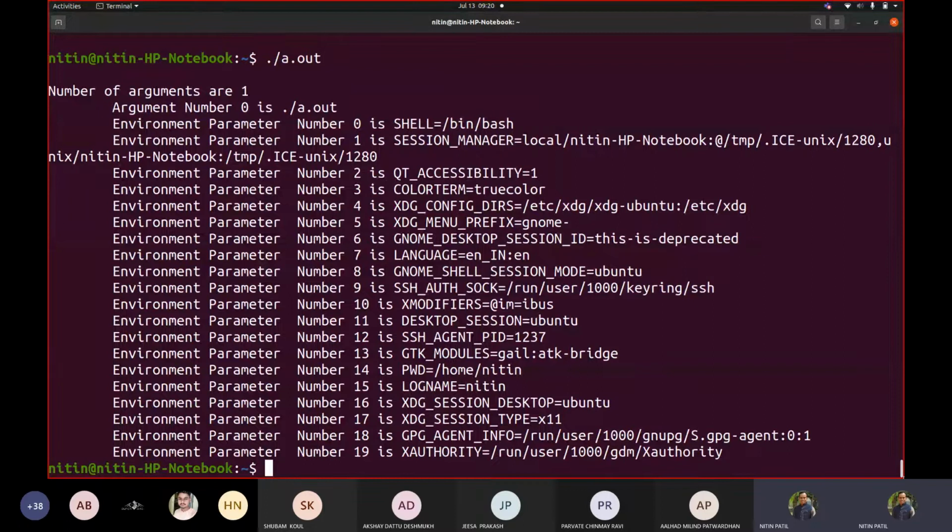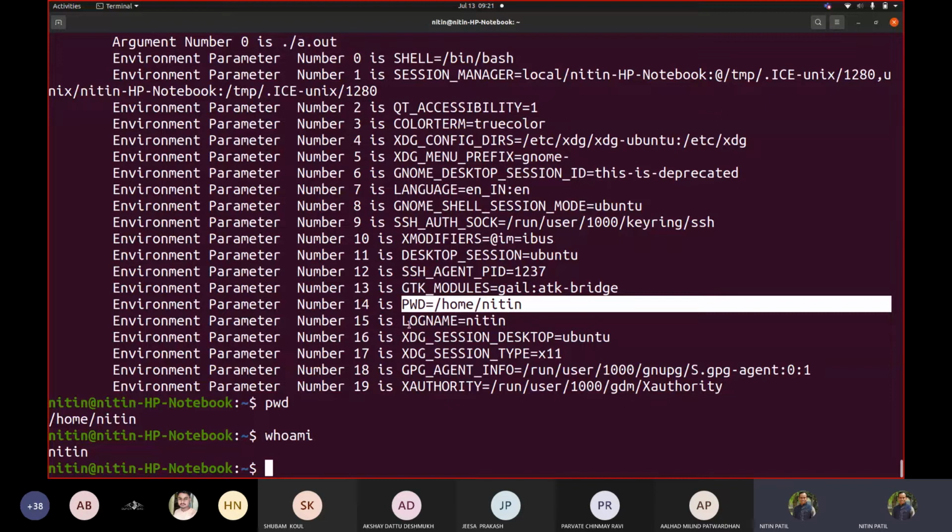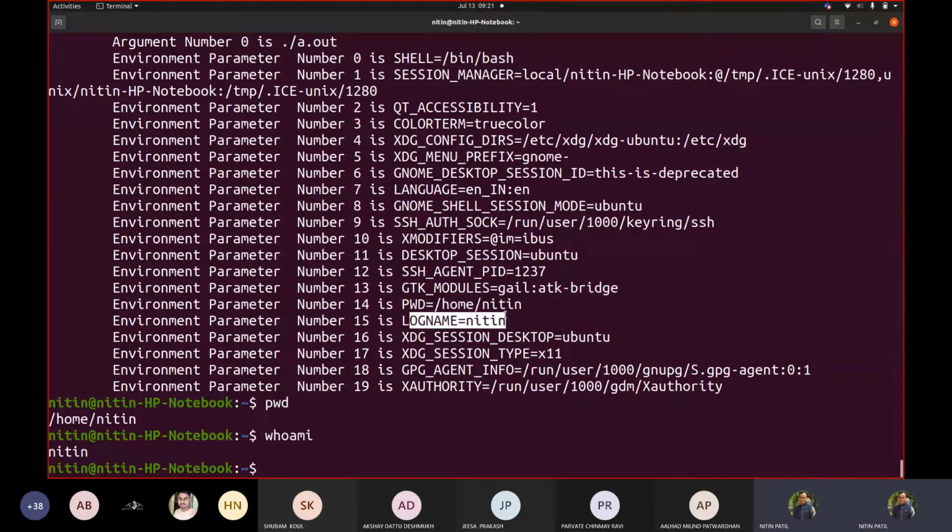So it tells me like few parameters might be known to me. Like for example, the current working directory where I'm working, where my program got executed. If I write pwd, you can see that pwd means what? Print working directory in Linux. So it tells your program is executing from here. So it knows that information. So who is the user? So you write on Linux, who am I? It tells you the login name was Nitin. Correct? In this case. Understood?